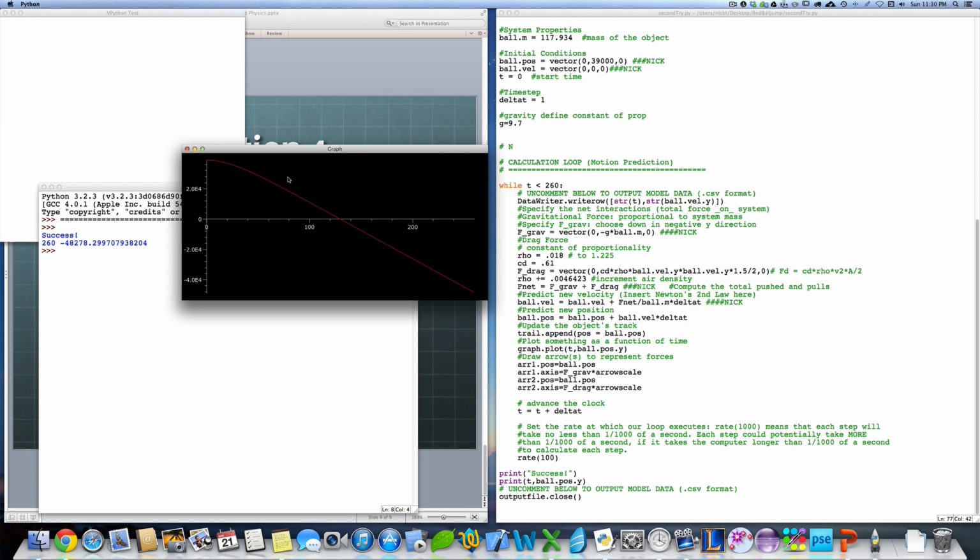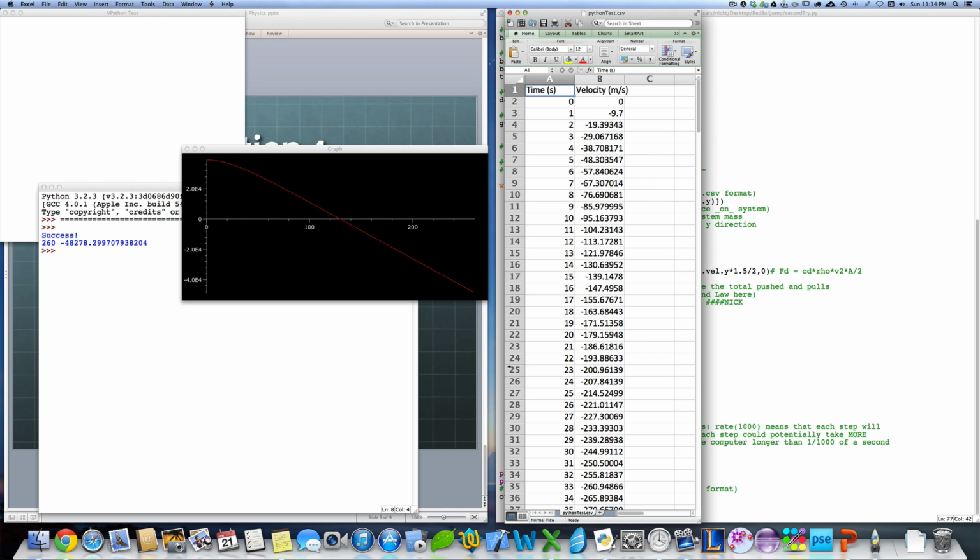When we run it, you see the graph of his position versus time is incorrect. It has him deploying his chute well below sea level. The main reason for this is that he didn't fall at his max speed the entire jump. Once he reached his max speed of about 372 meters per second, he began to fall through thicker air and his speed decreased dramatically. Our simulation doesn't account for this. When we look at the CSV file, however, he reaches the speed of sound after about 43 seconds. Remember, the speed of sound was about 308 meters per second. In reality, this is very close to the actual time it took him, about 40 seconds.